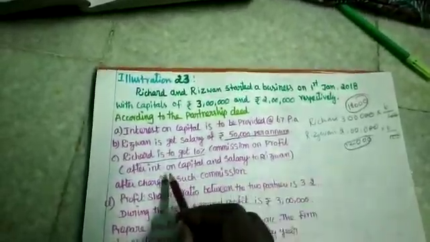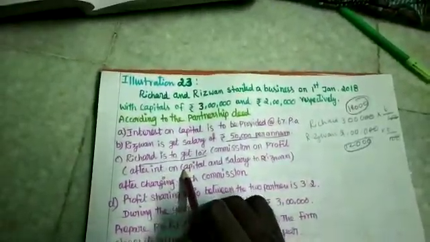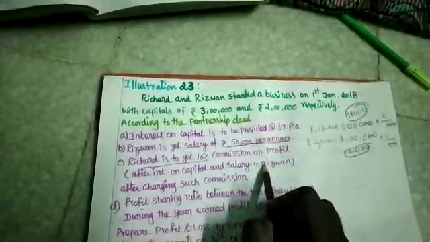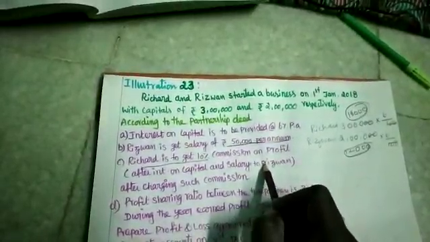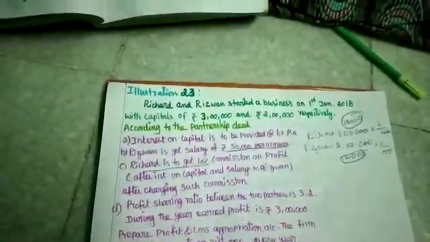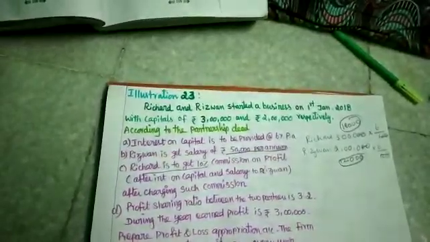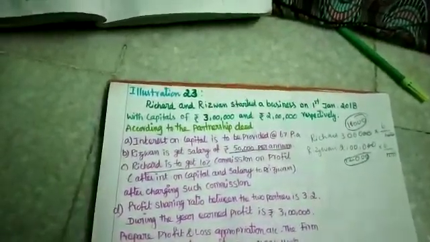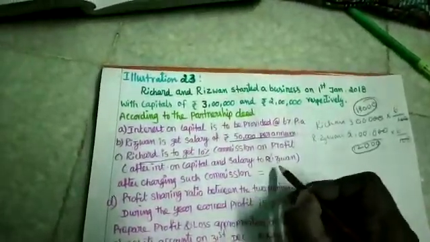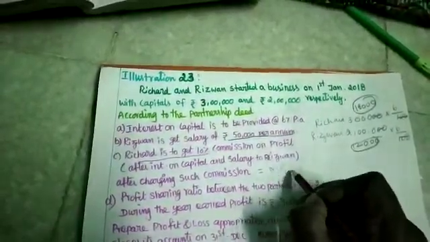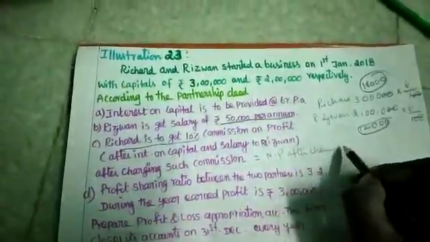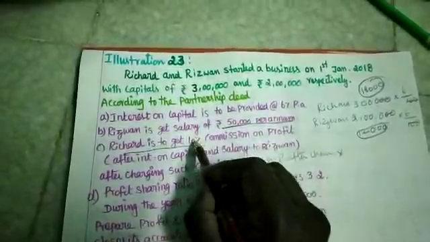Within the bracket what they have given is, after providing interest on capital for both partners and salary to Rizwan, what is the profit amount available? From that amount we have to provide the commission to Richard, that is, after charging commission method. After charging such commission is equal to net profit after charging such commission into percentage. What is the percentage they have given?